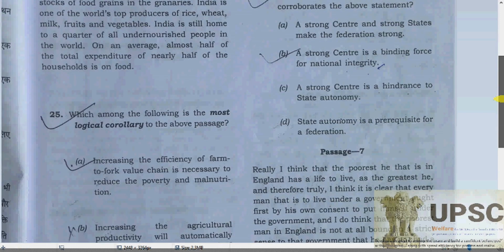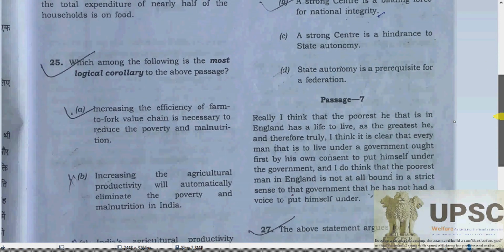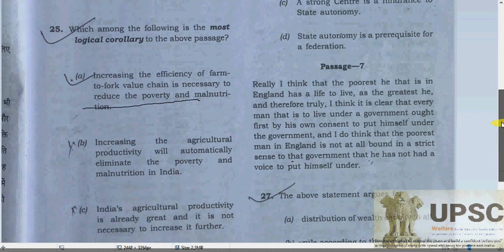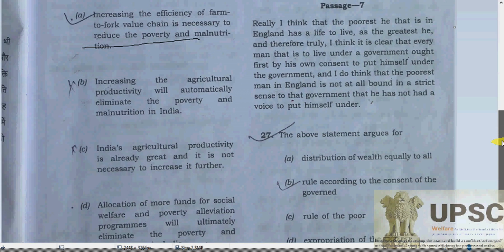No need to study the whole. Now see, which one of the following is the most logical corollary to the passage? Increasing the efficiency of the farm and focusing on the value chain is necessary to reduce poverty and malnutrition. Do you think this can be right? Let's first look at: increasing agricultural productivity will automatically eliminate poverty.